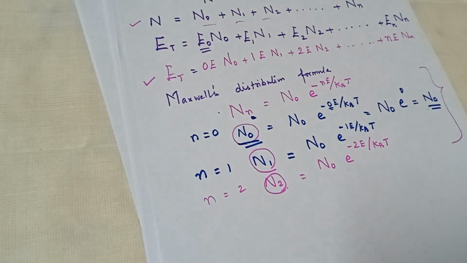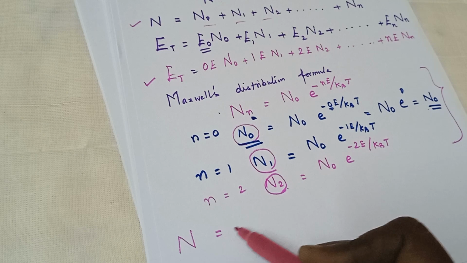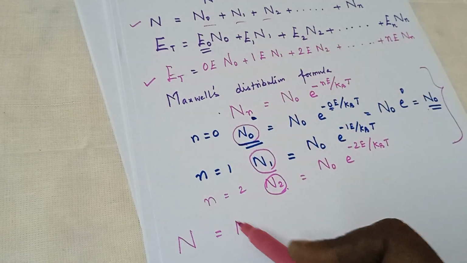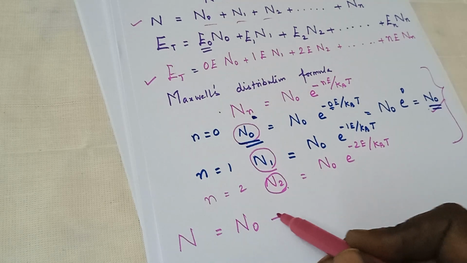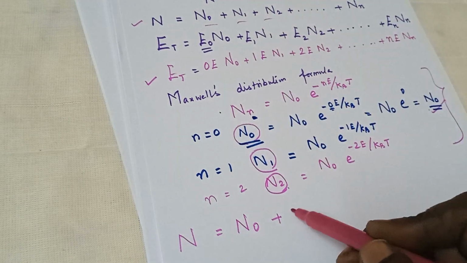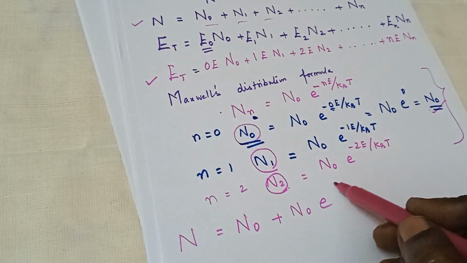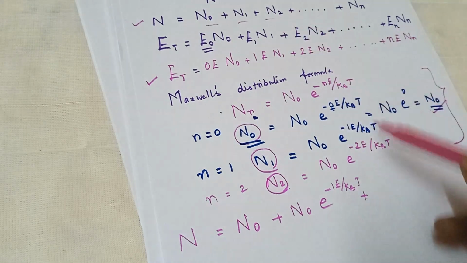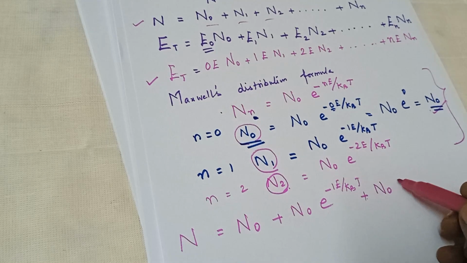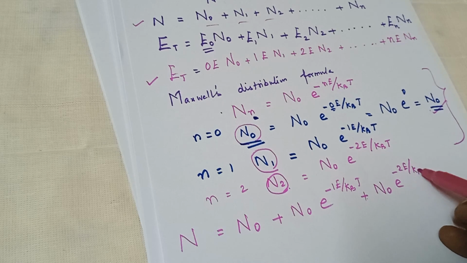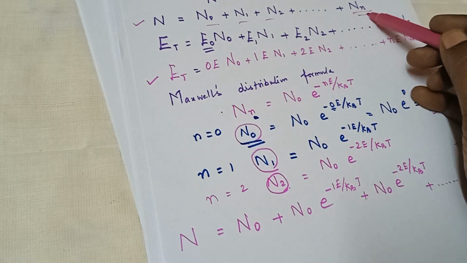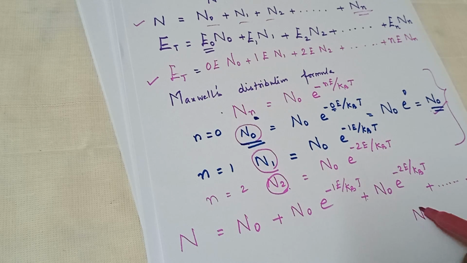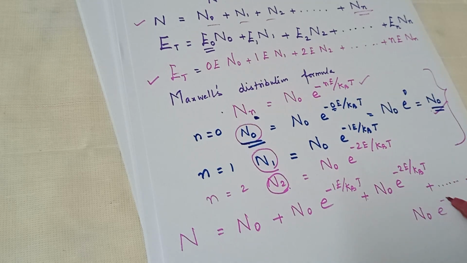So we get N is equal to N0 as it is, and then N1 can be written as N0 e power minus 1e divided by kBT plus N2 as N0 e power minus 2e by kBT, and finally Nn can be written as N0 e power minus ne divided by kBT.